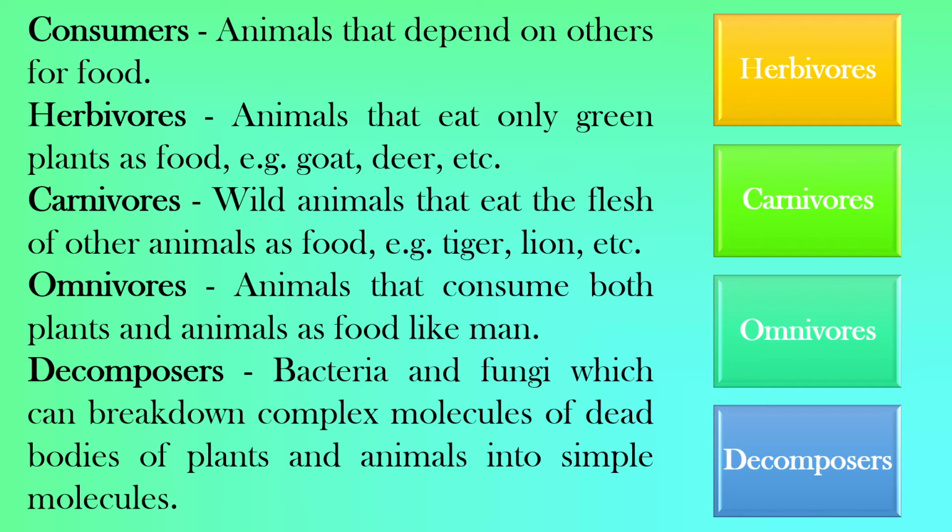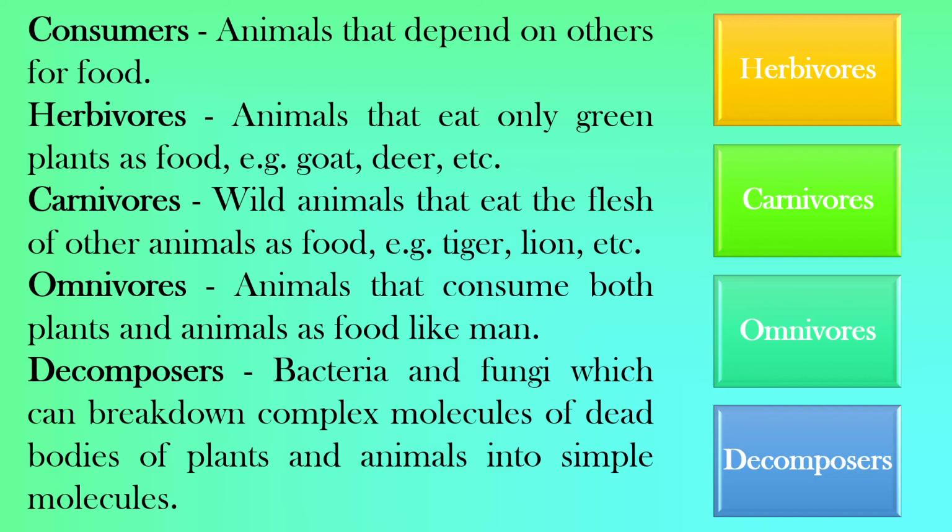The third component of the biotic component is decomposers. Bacteria and fungi which can break down the complex molecules of the dead bodies of plants and animals into simple molecules are known as decomposers, means which can degrade the dead bodies of plants and animals into simple molecules.